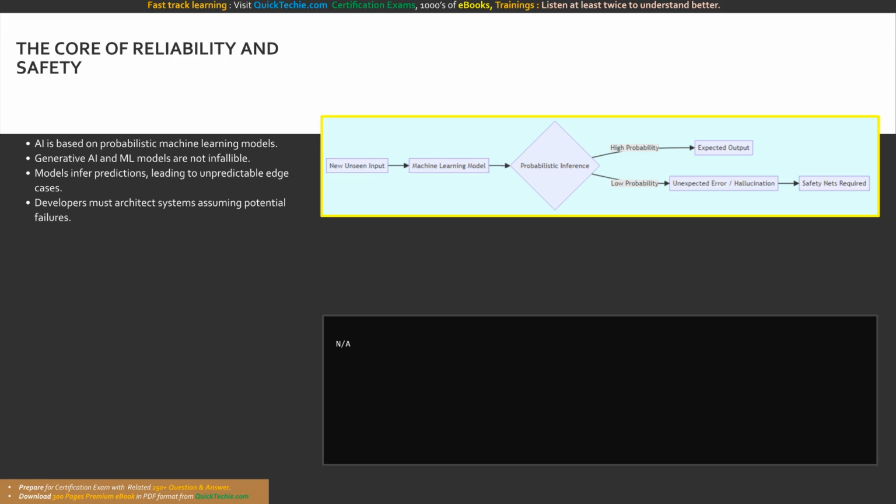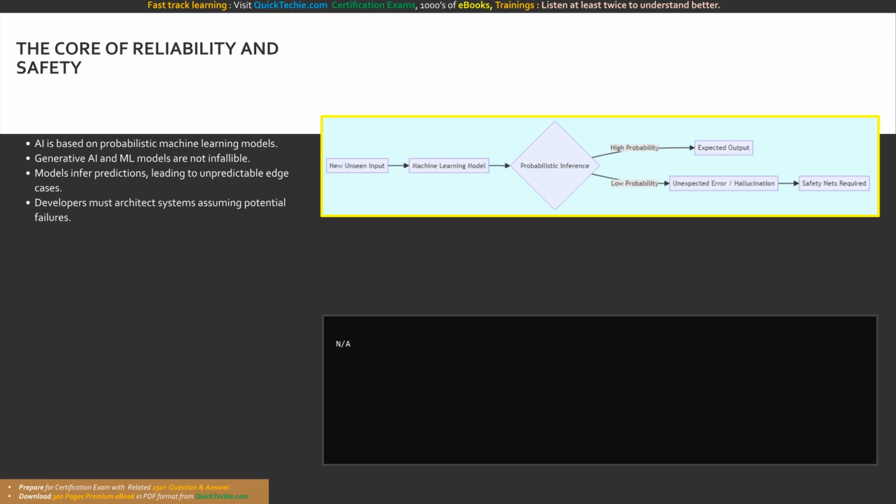Instead, AI applications are powered by machine learning models, which are complex mathematical systems trained to recognize vast patterns in enormous datasets. When you interact with an AI application, the model performs inference, meaning it applies what it learned during training to new, unseen input in order to generate a probabilistic prediction. Because the output is a prediction rather than a hard-coded certainty, errors, hallucinations, and unexpected behaviors are entirely possible. Therefore, AI-powered applications need to take this inherent fallibility into account and mitigate risks accordingly.